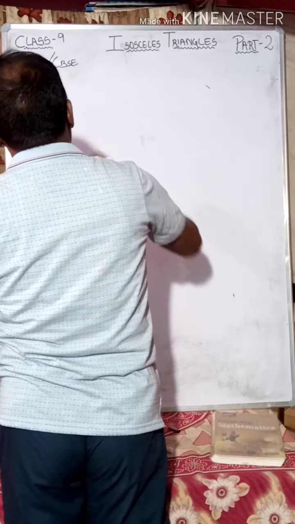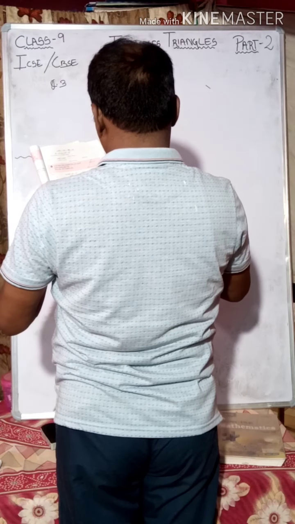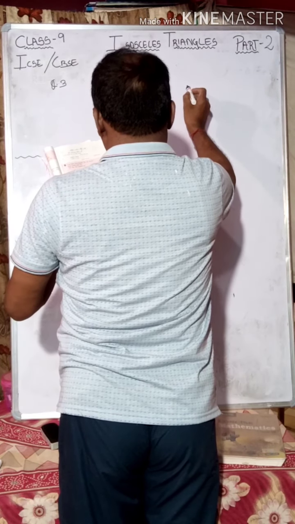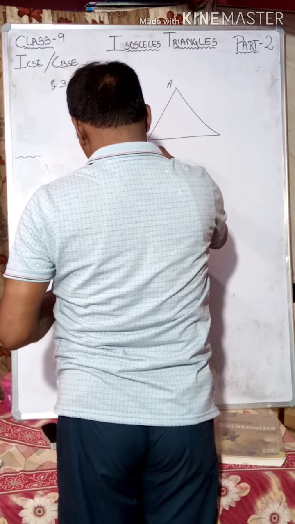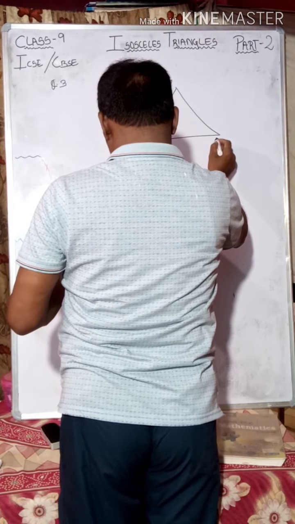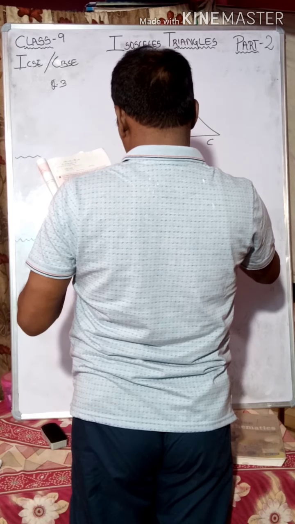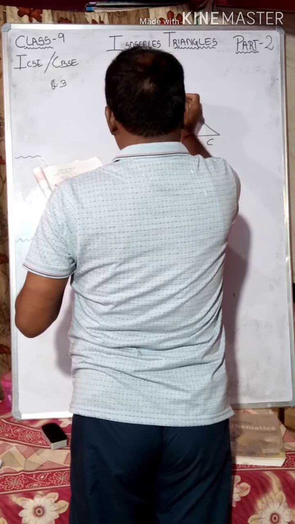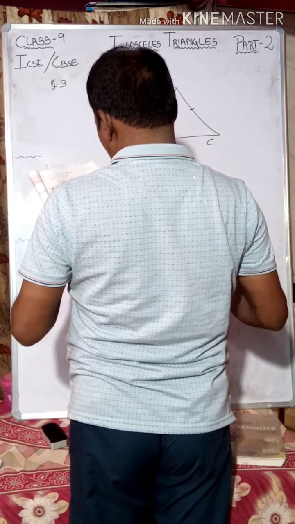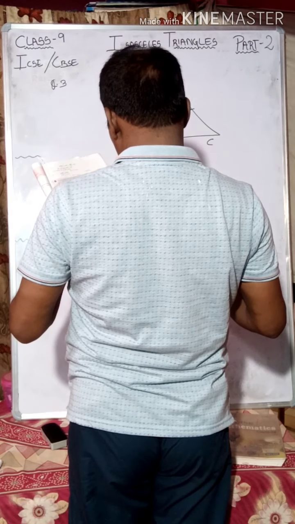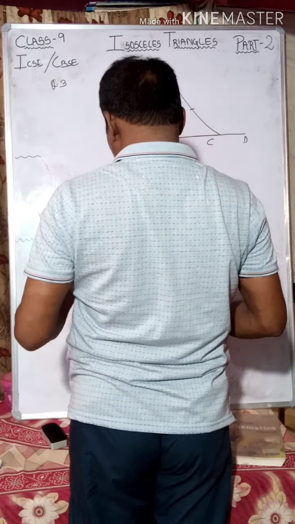Then question number 3. ABC is a triangle. AB is equal to AC. D is a point on BC.